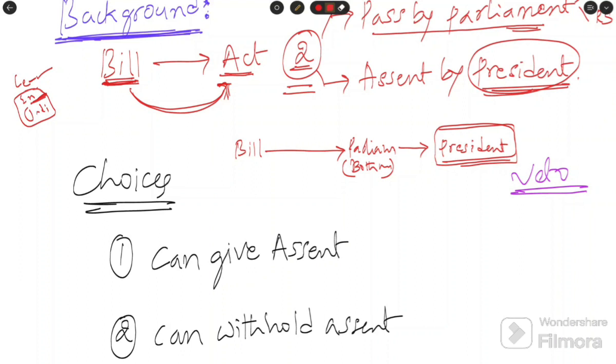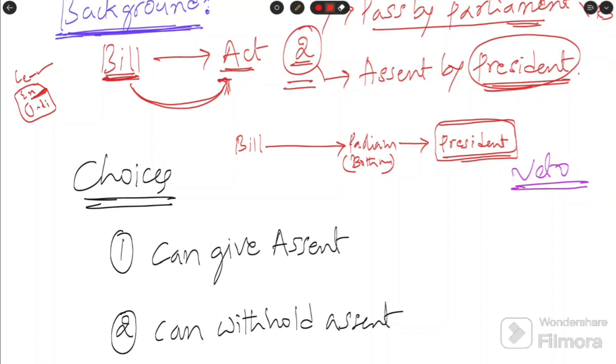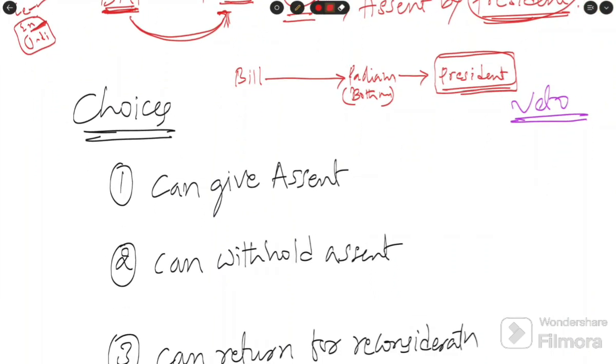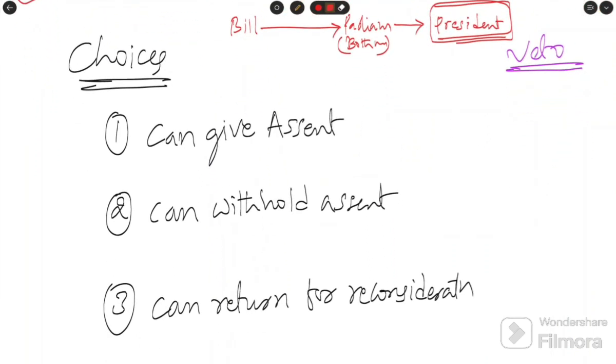When the bill reaches the president, the Constitution gives some choices to the president. What are those choices? The Constitution gives the president choices over the bills, which he can take when a bill comes to him. This is the actual content of the class. He can give assent. Then, after the bill takes the assent, it becomes an act. That's all.